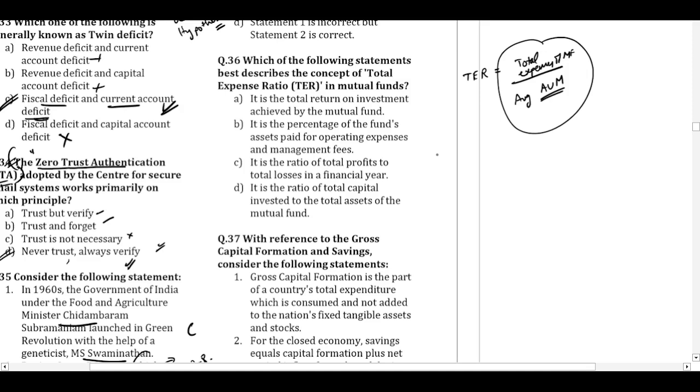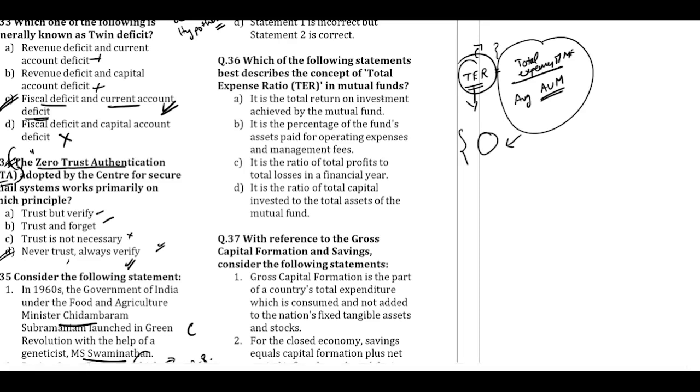And this total expense ratio includes various administration, managing and operating costs of the mutual funds. It will include various administrative costs, distribution costs, management fees, operational expenses. So when the return on the mutual fund is coming, they will remove the expense ratio, whatever the expenses incurred, and then they will credit the remaining amount to your account. If a particular mutual fund has a high total expense ratio, that means they are going to deduct more for the expenses. If some fund has a lower TER, that means they are going to deduct less for the operation and administrative expenses of the fund.